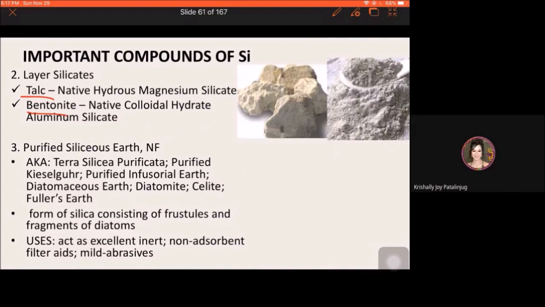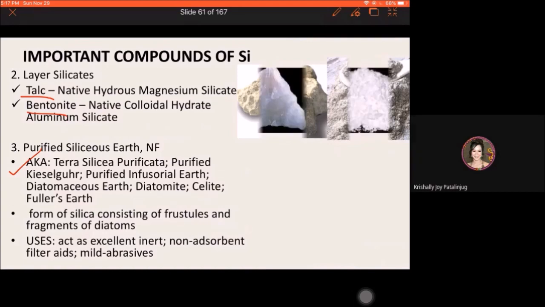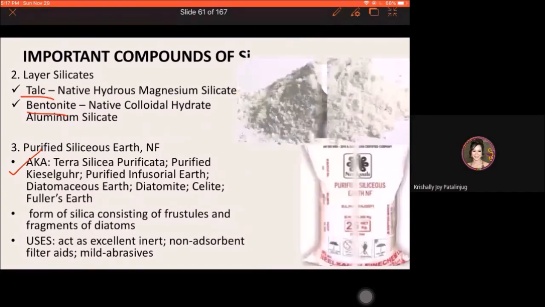Bentonite. Next, the purified siliceous earth, national formulary. It has a lot of common names, so just take note of the other names of purified siliceous earth. This is actually a form of silica consisting of fragments of diatoms. So para saan? Pharmaceutically, this is used as a filter aid, or pwede din siyang gamitin as a mild abrasive.